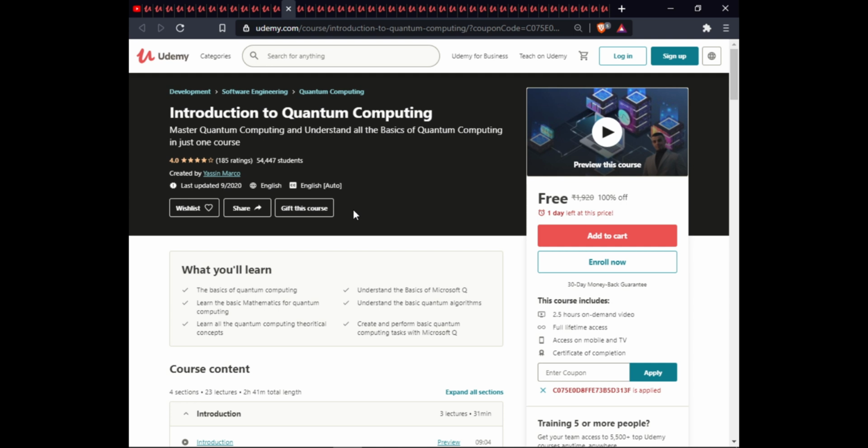The next course is Introduction to Quantum Computing. In this course, you will learn the basics of quantum computing, understand the basics of Microsoft Q#, learn the basics of mathematics for quantum computing, understand basic quantum algorithms, learn all the quantum computing theoretical concepts, and perform basic quantum computing tasks with Microsoft Q#. This course is 2.5 hours on-demand video, full lifetime access, exam warranty, and certification completion.